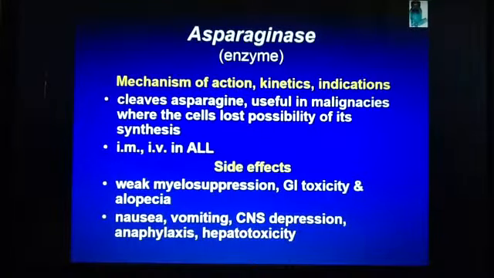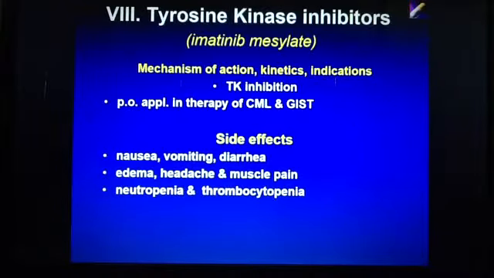Side effects: weak myelosuppression, GI toxicity and alopecia, nausea, vomiting, CNS depression, anaphylaxis, hepatotoxicity. Tyrosine kinase inhibitors. So this is imatinib mesylate, and the mechanism of action, kinetics and indications here.